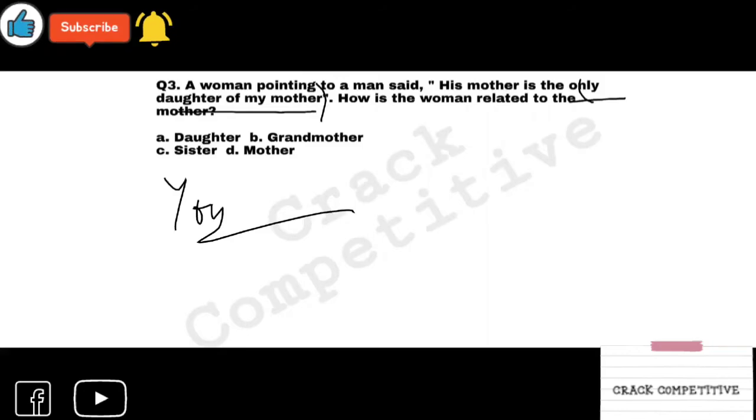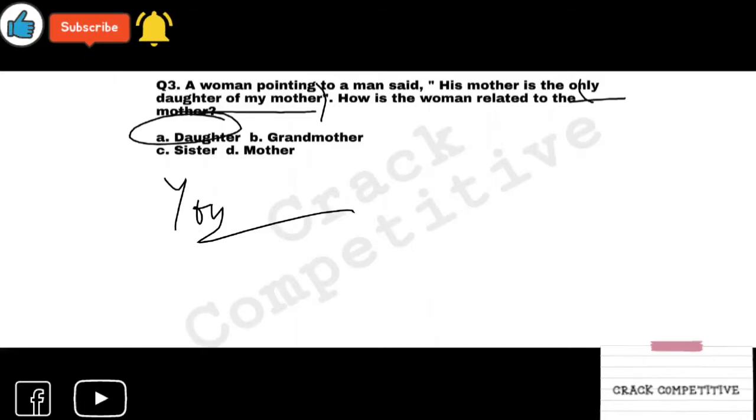Right. And his mother. His mother is the only daughter of my mother. Then what's the relation? The relation of a daughter and mother. Nothing else. Can it be anything else? I think no. So the answer is daughter.